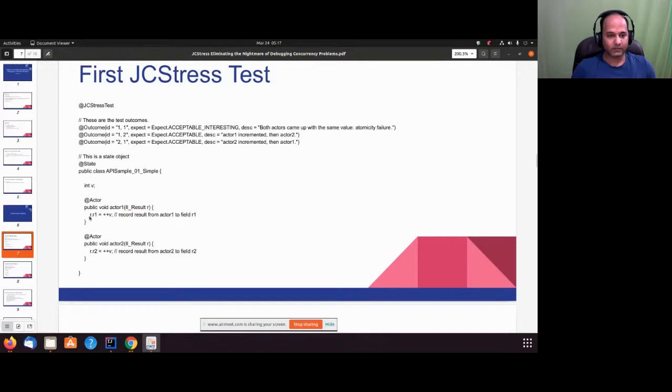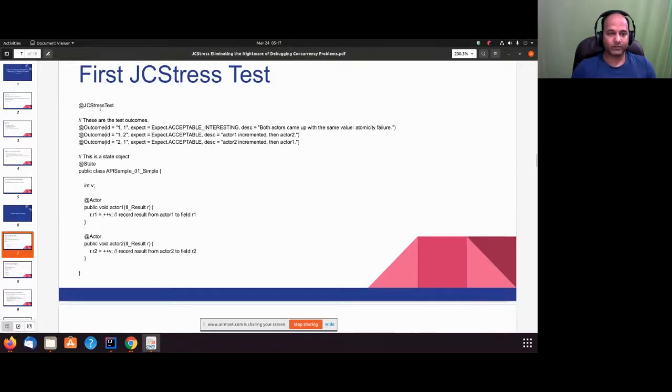Then this is the place where we do r.r1 = ++v. This is the way we are changing state, and we are storing it in the result. The result has two variables, r1 and r2. It can have any number of variables depending on the result type. So we'll see why we have r1, r2, where is r3, why not r3. We'll see that also in a while. Okay.